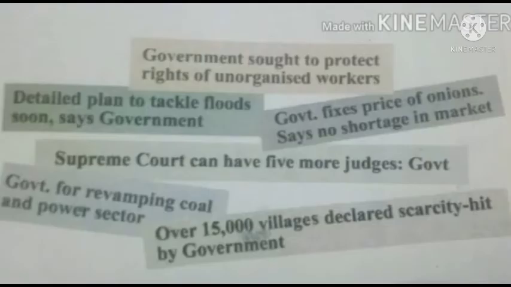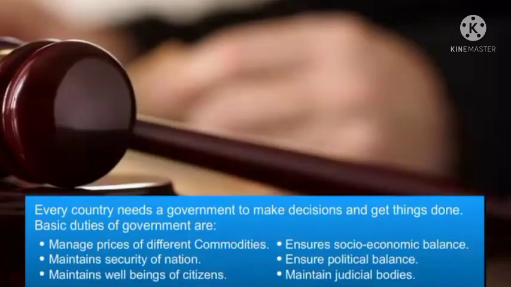Children, we can give a simple definition for a government. A government is a group of people that manages the country. It is a body of people that frames policies and exercises control through various organizations and laws. Look at the newspaper headlines above and list the different kinds of activities that the government is reported to be doing in these newspaper headlines.